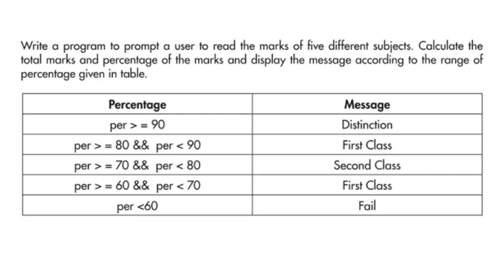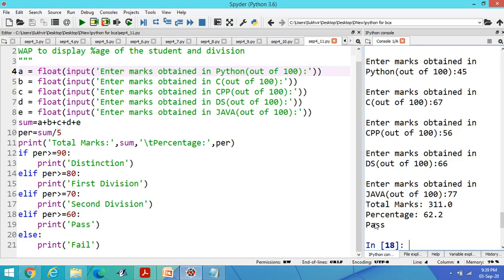first class; 70, then second class; then 60, pass should be there. Here pass should be there, not first class. Percentage less than 60, it's fail. Okay. Let us check this.